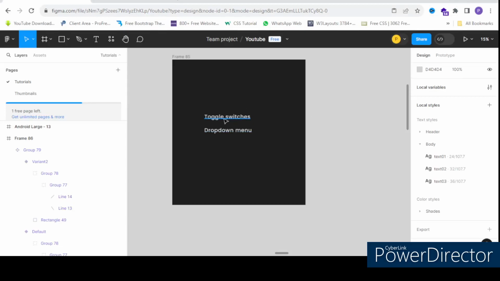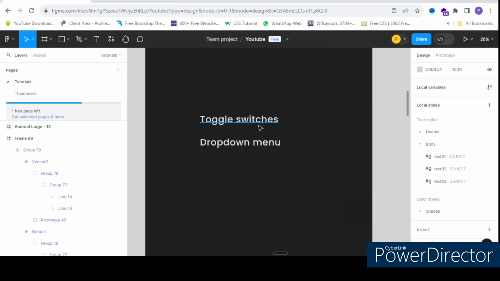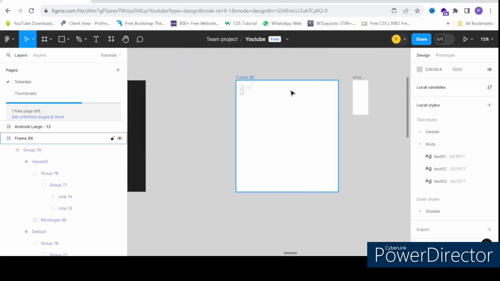So today in this video I will be showing you how you can create toggle switches and drop down menu. Like in the part 1 video I explained the radio button, creating radio buttons and checkboxes. So in this part we will be learning about how we can create toggle switches and drop down menu. Okay, so let's get started.